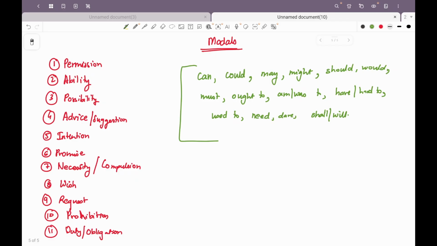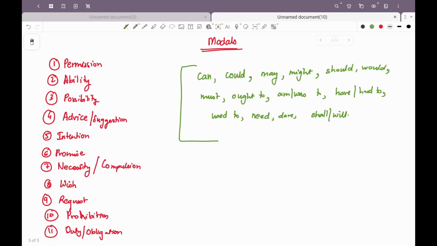Okay, it could also be used when asking for permission. May I come in? Yes. Or when granting permission. Yes, you may come in. Right. When we are talking about a wish or a prayer, may you enjoy marital happiness. So when somebody is married, marital happiness is the happiness after somebody's marriage, right? So may you live long, right?